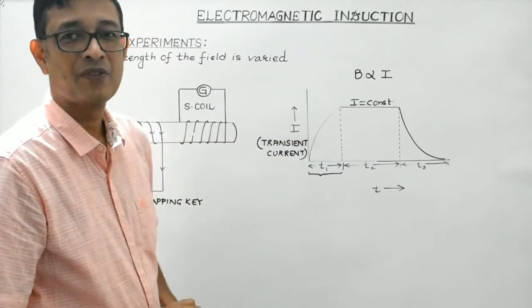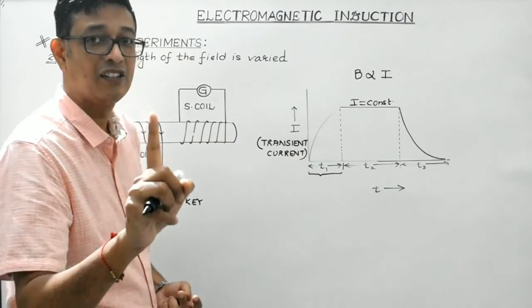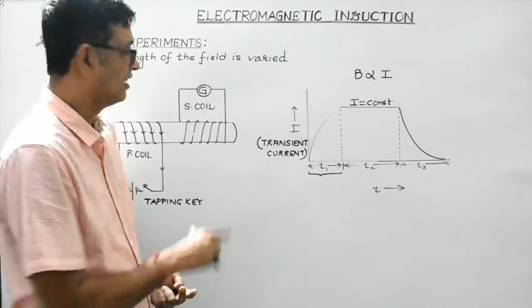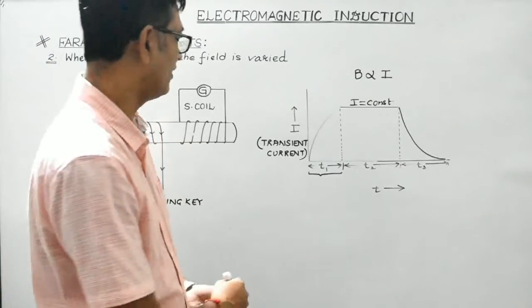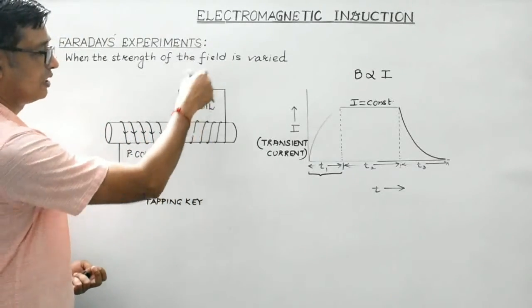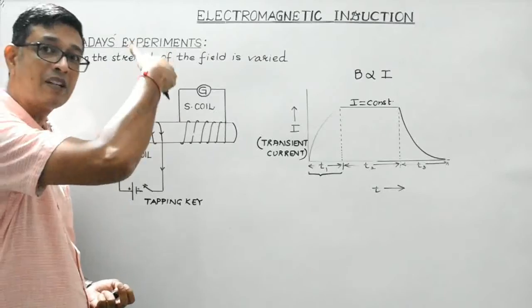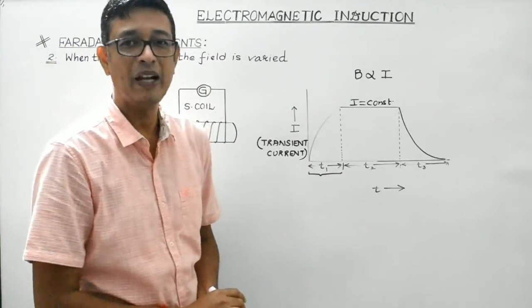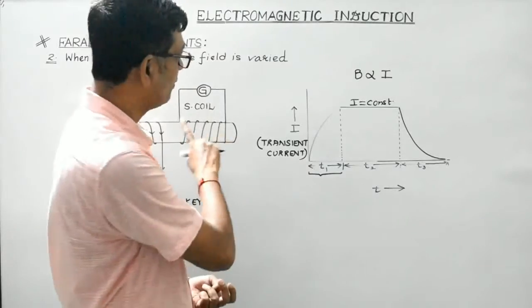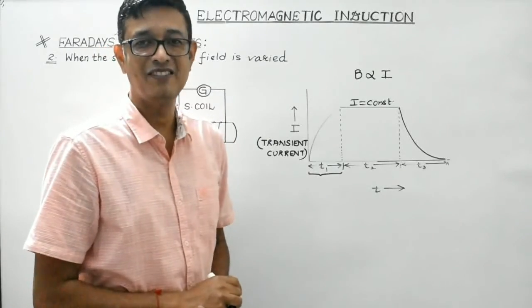Right? Once the magnetic field stops changing, the induced current in the S coil will become 0, as is evident when the galvanometer shows 0 deflection when the tapping key is kept pressed, right? So these were the conclusions made by Faraday after performing this particular experiment, right?